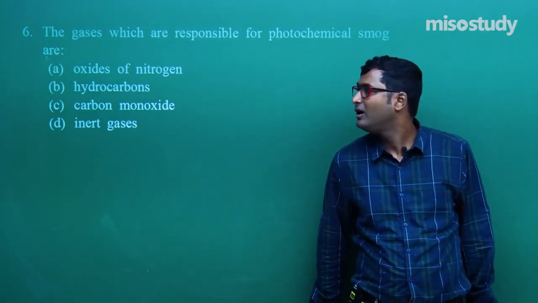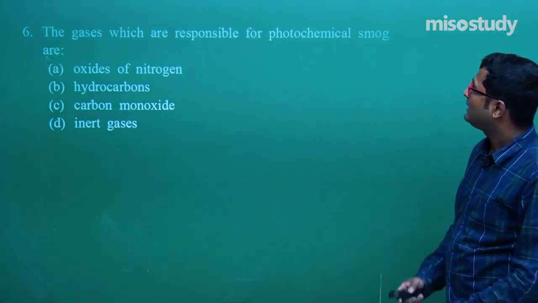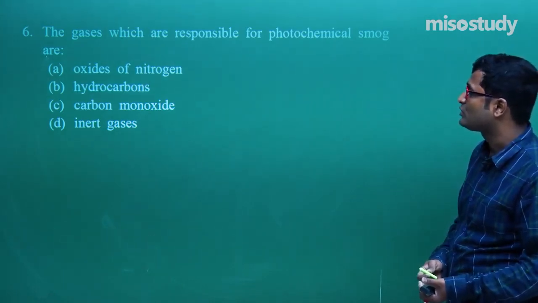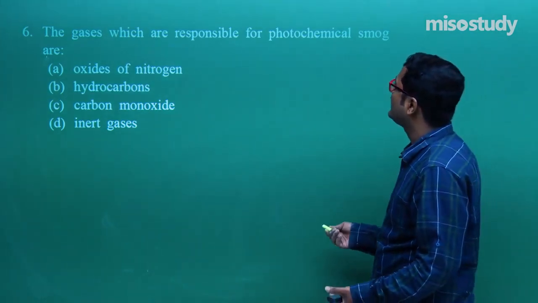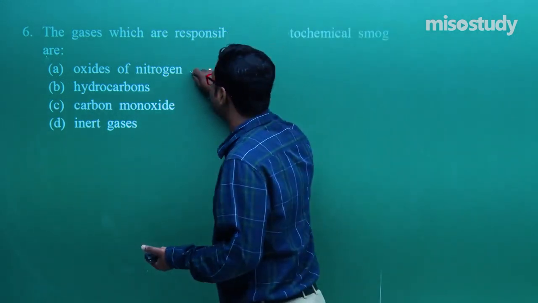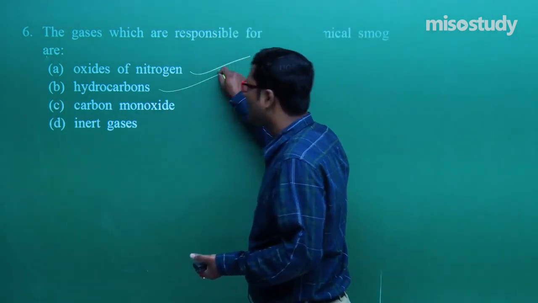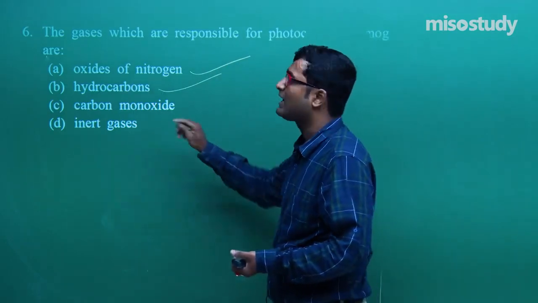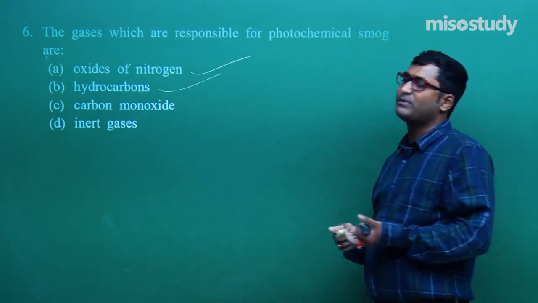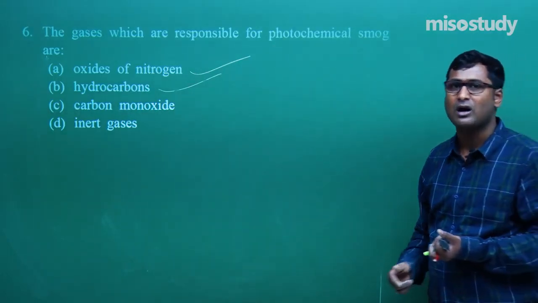Tell me the answer. If I take it as a multiple choice type question, the gases responsible for photochemical smog, the main gases are oxides of nitrogen and hydrocarbons. In many books it is also given carbon monoxide, but the best option is oxides of nitrogen and hydrocarbons.